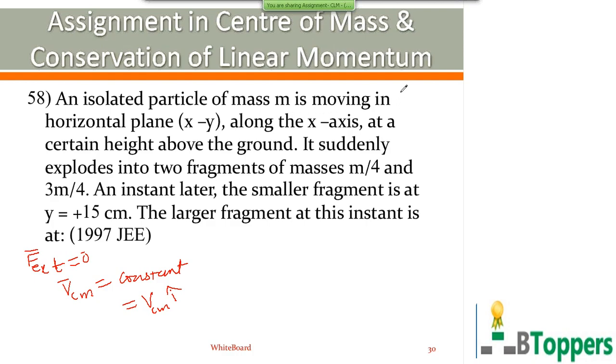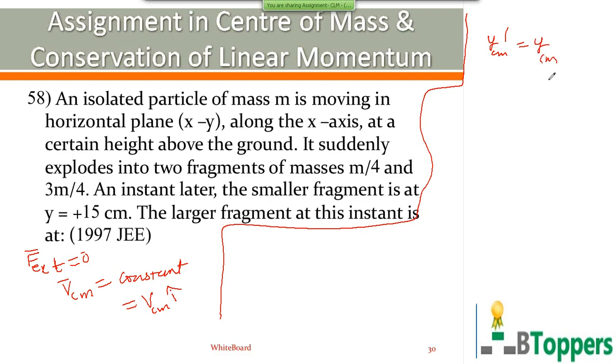Therefore, we can assume that the center of mass continues to move at the same vertical height above the ground. That means the y coordinate of center of mass will remain constant. So the y coordinate of center of mass of the system in the second case is the same as in the first case.